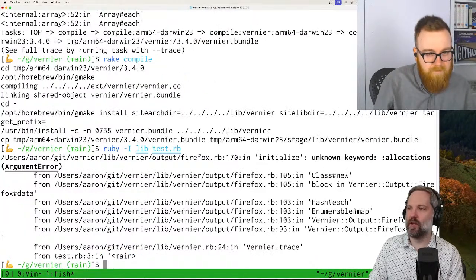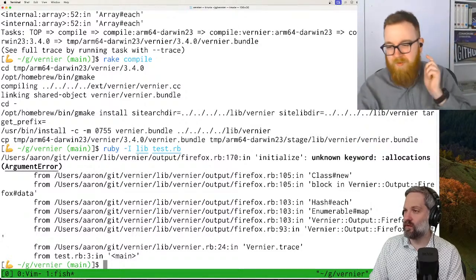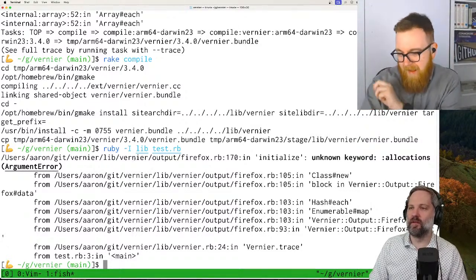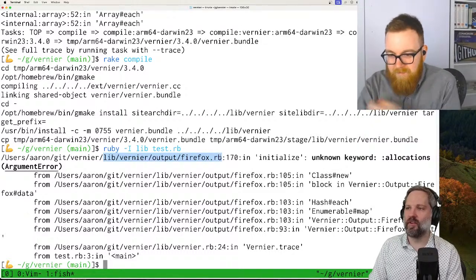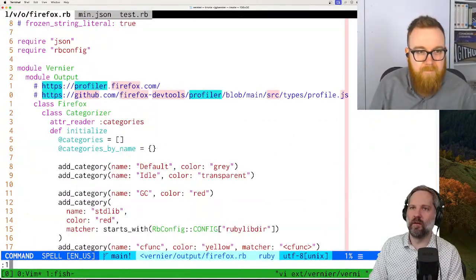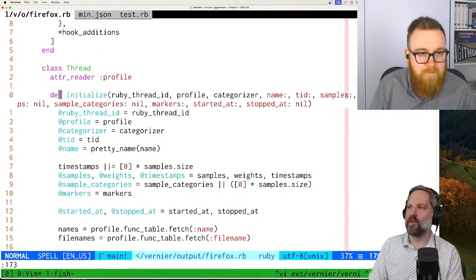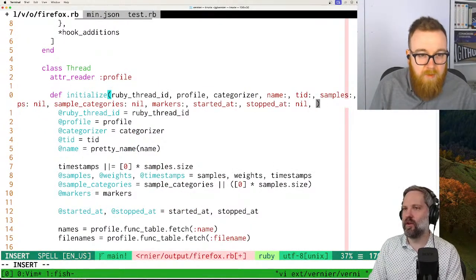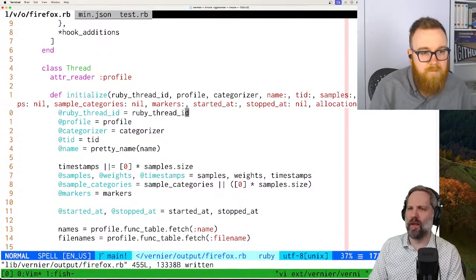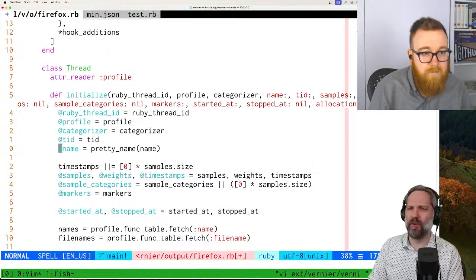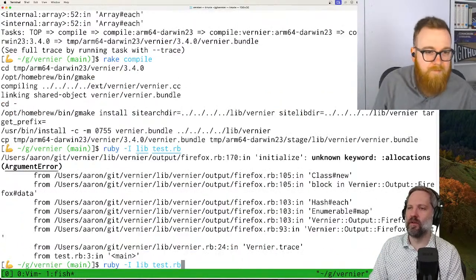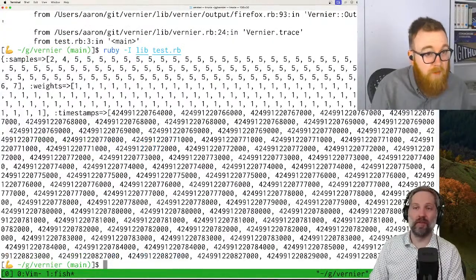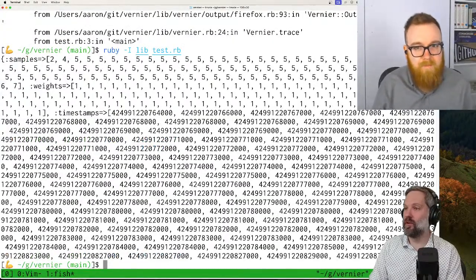Okay, so theoretically now, perfect. No, this is good. So now we're in the Firefox output, and it got a keyword we don't know how to handle yet. Let's go fix that. Oops, 170 actually. So this is going to be allocations. And then should we just print it out? I don't know. Yeah, see what it looks like. That's going to be a good start. Hey, that looks pretty good.